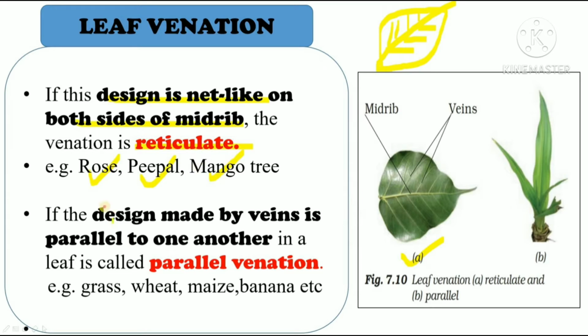And if the design made by veins is parallel to one another, it is called parallel venation. Can you see that? In this, the veins are parallel to one another, like this. This type of venation is called parallel venation, found in grass, wheat, maize, banana, etc.